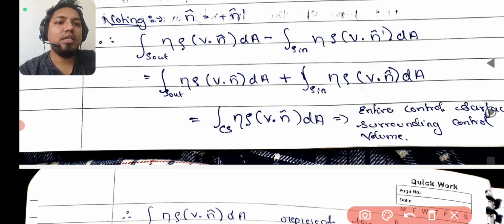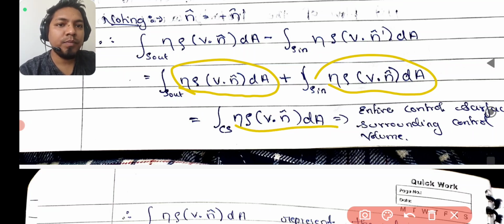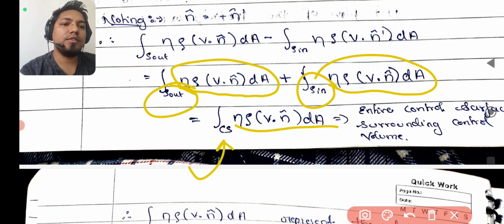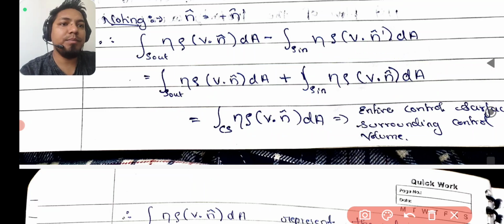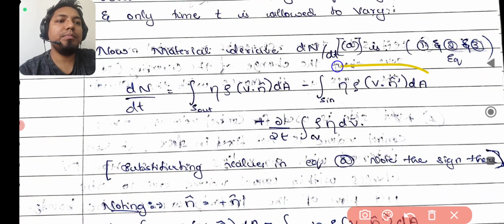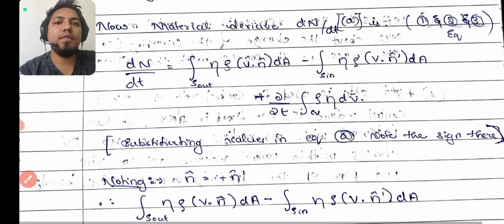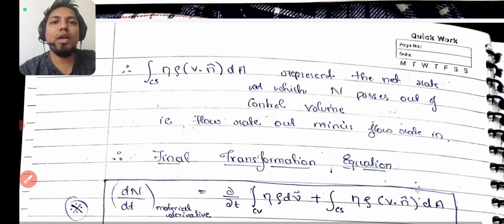So you can see here everything: eta, rho, v, n cap and dA. Here also eta, rho, v, n cap and dA. All five things we have represented here. But this surface out and surface in, now we are writing as CS, meaning control surface, meaning we combined both the parts. It means in this equation these two terms became only one single term with integration over CS, the control surface. Inside this control surface you have the control volume.